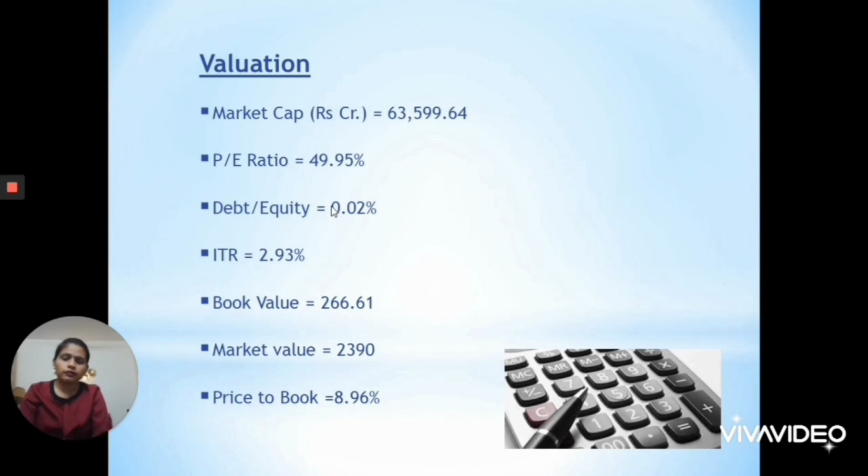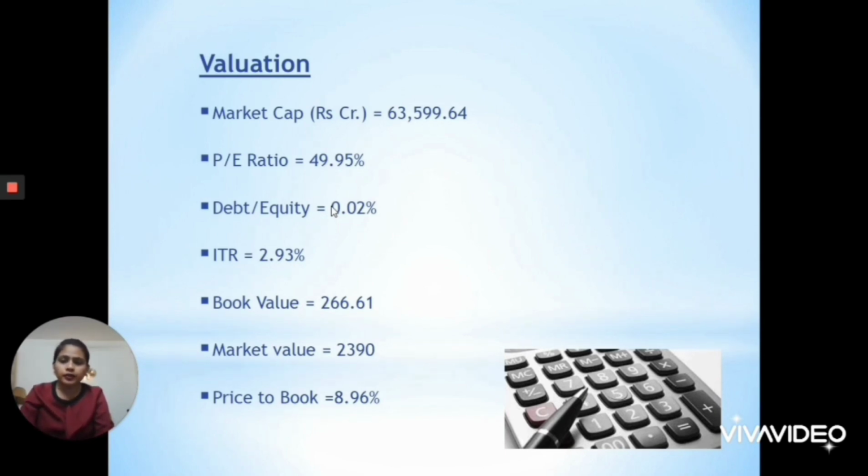So I generally feel that the PE ratio should be comparatively lesser than the industry PE. The industry PE is roughly 30 to 31. That means the PE of the whole pharmaceutical industry is 30 or 31, and the company's PE is quite high than the industry PE also. So okay, next is the debt to equity ratio, which is 0.02, which is almost negligible. That means we can say that the company is debt free, which gives us a thumbs up for this company.